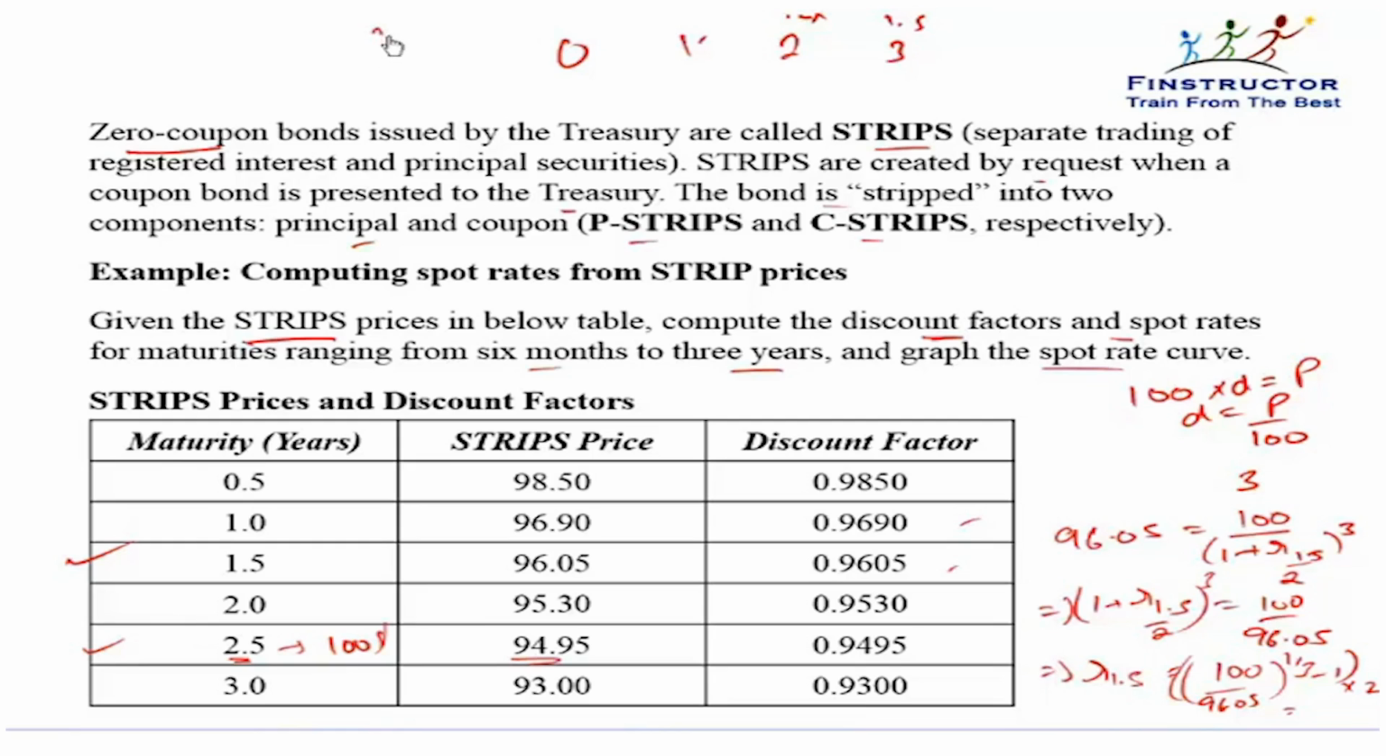So T equal to 2.5 now. Remember, these are all 6 month periods. T equal to 2.5 would be 5 6-month periods away. We are getting a cash flow of $100, which should be discounted back by whatever this rate is upon 2, since it's a semi-annual compounding, to the power 5, because it's coming 5 periods away, and this price is given to be 94.95. So we can again derive the 2.5-year rate. Please note all rates are annualized.